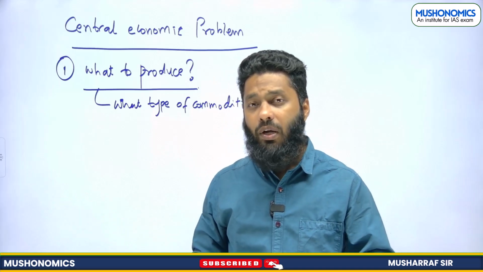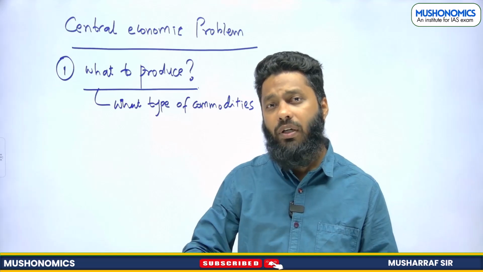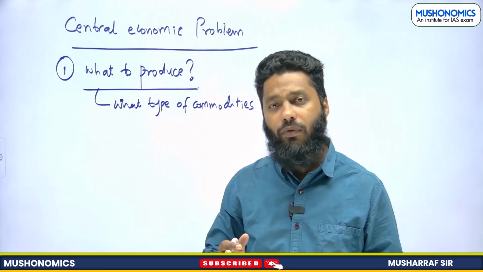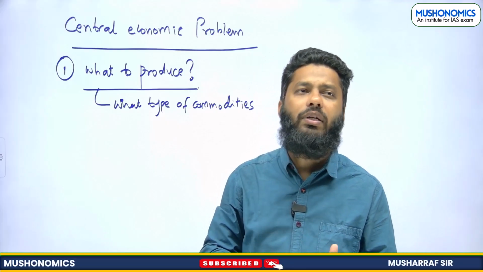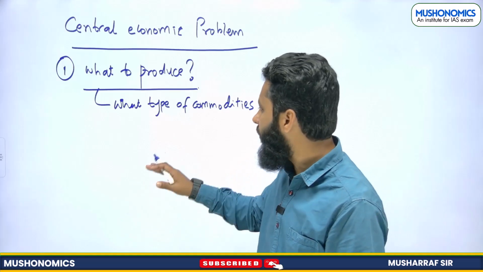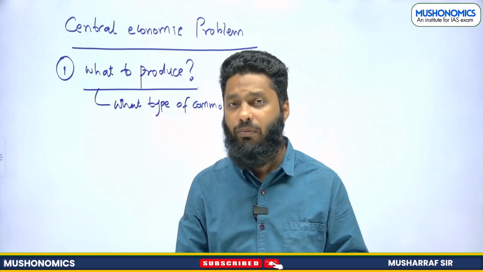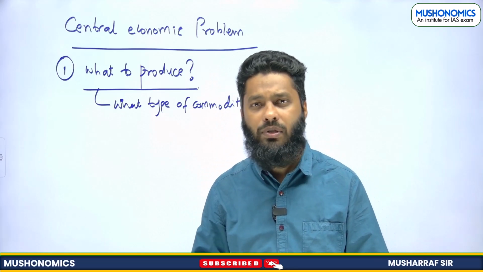For example, we can go for production of consumer goods, or we should divert all our resources towards the production of capital goods. So which type of commodities we need to produce, that is what we have to understand. So what to produce means what? Which combination of commodities, peacetime goods, wartime goods, consumer goods, capital goods, etc., right?